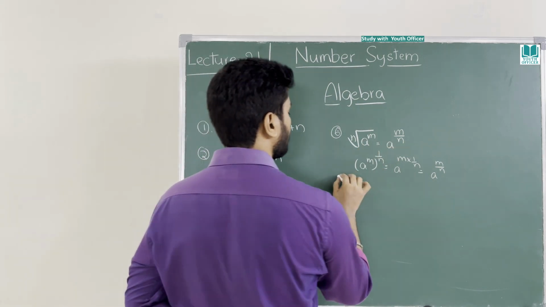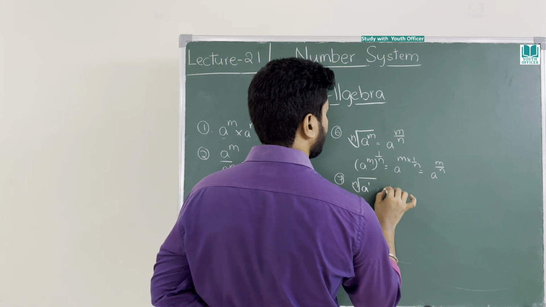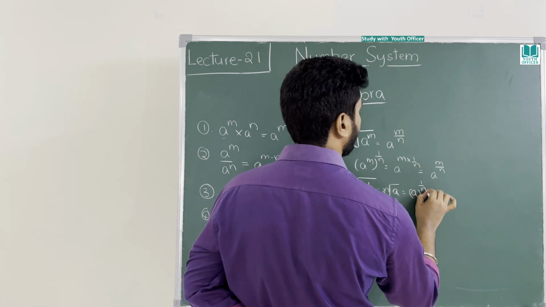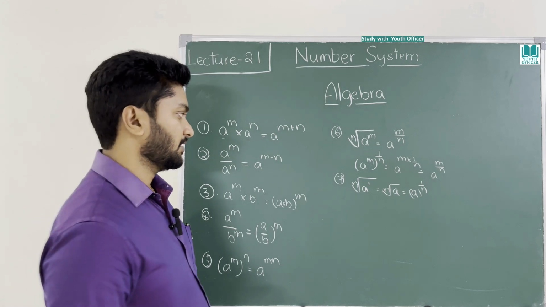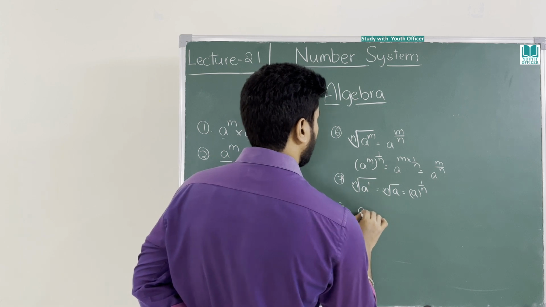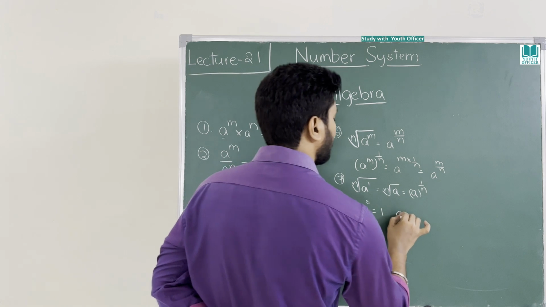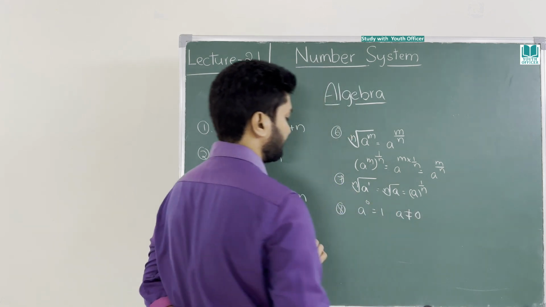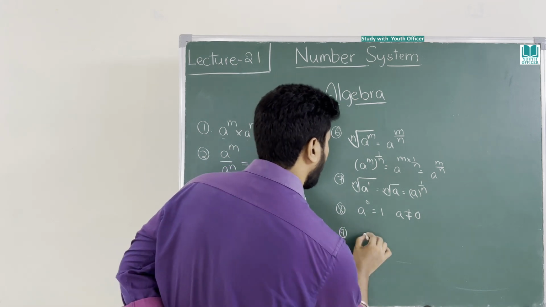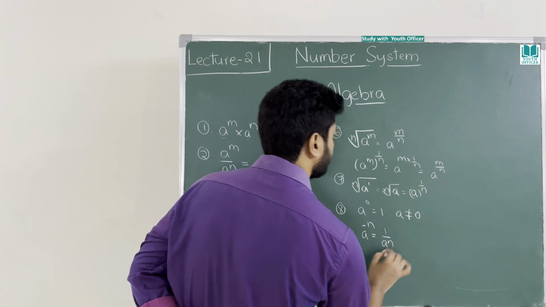What if m is equal to 1? Nth root of a power 1, that is nth root of a. You know this, right? A whole power 1 by n. Eighth one, a power 0 is equal to 1. A should never be equal to 0. Okay. Ninth one, a power minus n is equal to 1 by a power n.